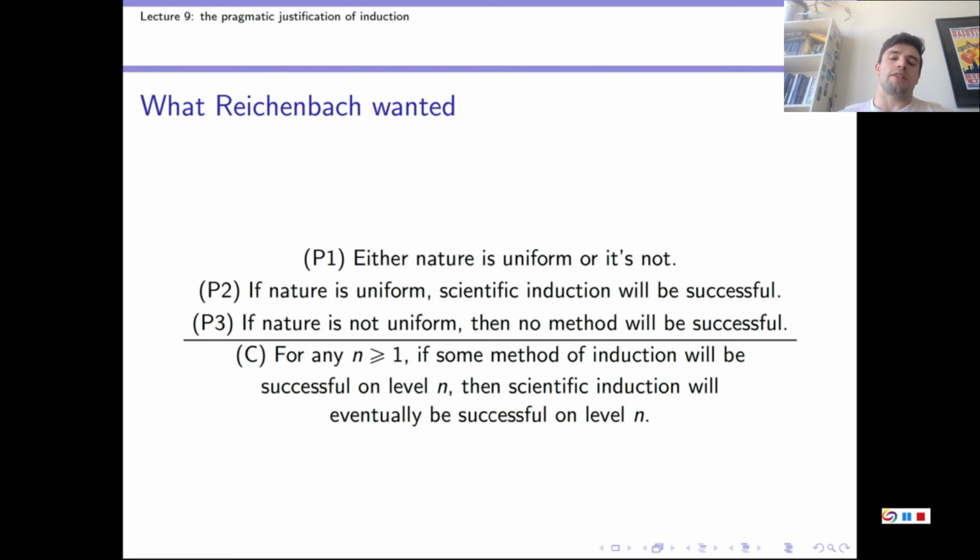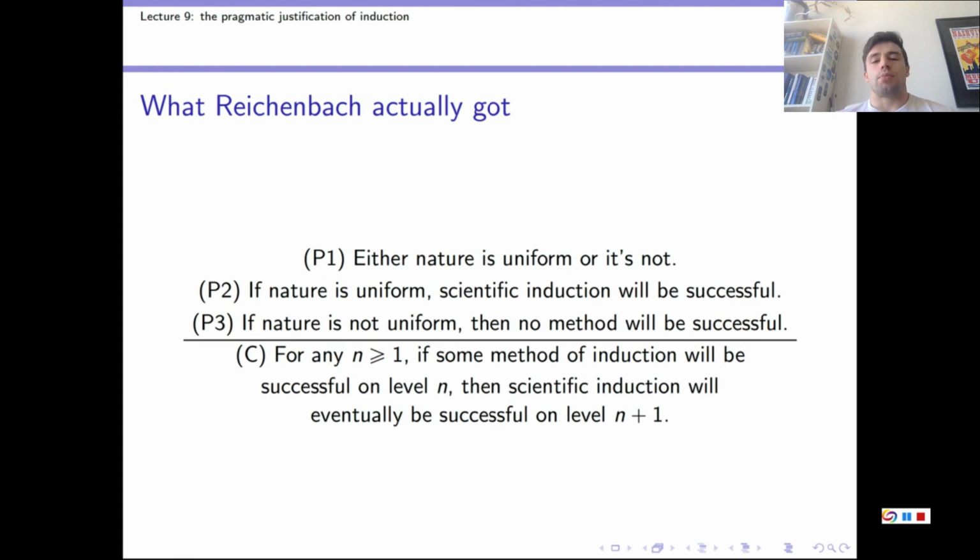What the pragmatist actually established is this thing. Either nature is uniform or it's not. If nature is uniform, scientific induction will be successful, and if nature is not uniform, then no method will be successful. Therefore, for any n greater than or equal to 1, if some method of induction will be successful on level n, then scientific induction will eventually be successful on level n+1, so not level n like we actually wanted.